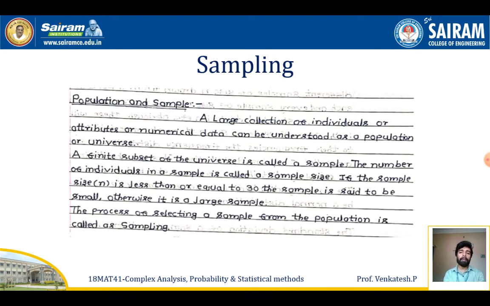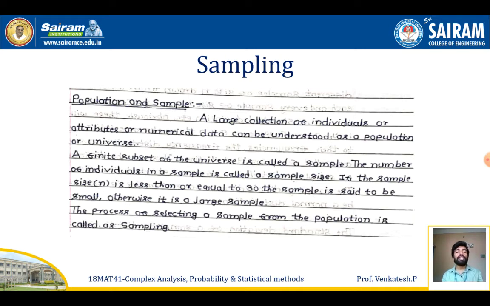Before learning about sampling, we'll discuss what a population is and what a sample is. Later we can discuss the sampling concept. A large collection of individuals or attributes or numerical data can be understood as a population, or universe. Grouping all these individuals, attributes or numerical data is a population, and we can also call the population a universe. Now, a finite subset of the universe is called a sample. I'm choosing a finite subset of data from the population or universe, and that subset is nothing but a sample.